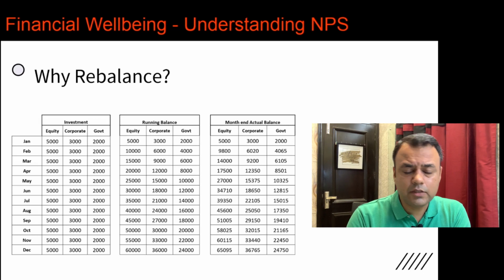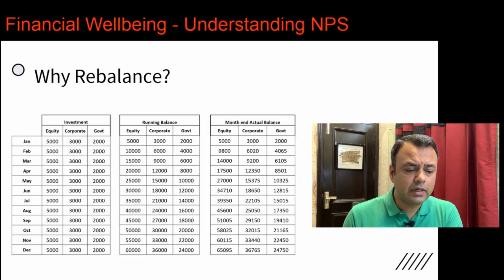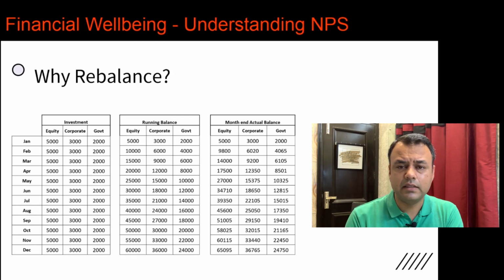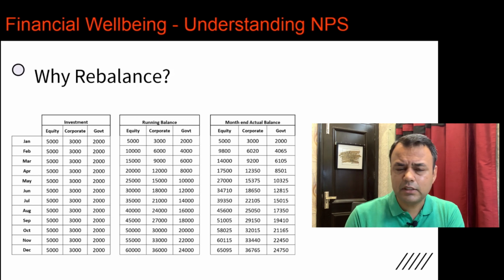Now, these are month-end actual balances. We are making an assumption that the market is going up and down, right? All of these are exposed to the market, so you have these values going up and down, and we assume that month-end balances look somewhat like this. Equity, of course, has more volatility as opposed to corporate and government bonds, and thus you will see that these values are changing dynamically. We are just making these assumptions.